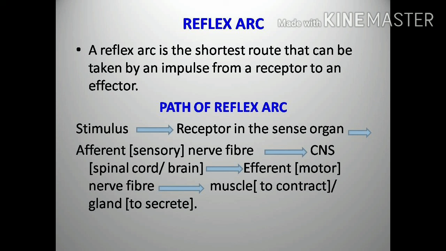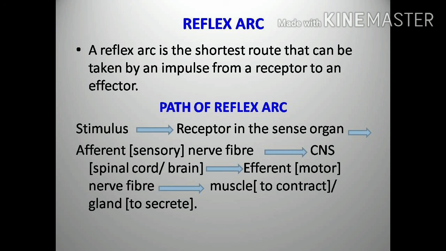Next, reflex arc. A reflex arc is the shortest route that can be taken by an impulse from a receptor to an effector. Now you can see the path of the reflex arc.